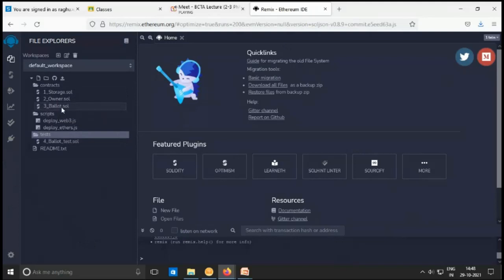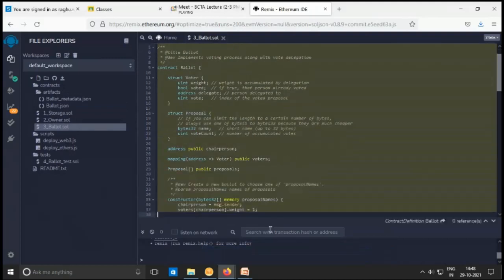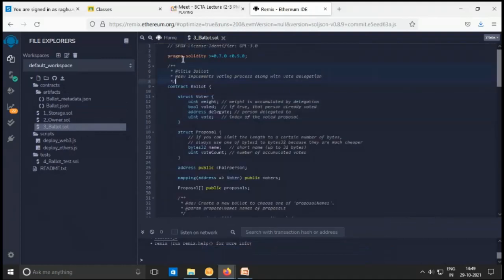We'll see ballot.sol. If you click ballot.sol, you will find this Solidity code. In this code, pragma solidity greater than or equal to 0.7.0 and less than 0.9.0. That means they are using the features of Solidity between versions 0.7.0 and 0.9.0.